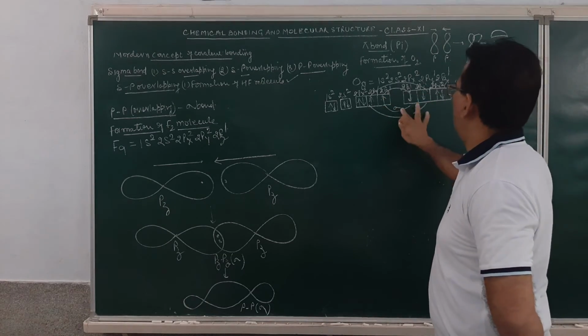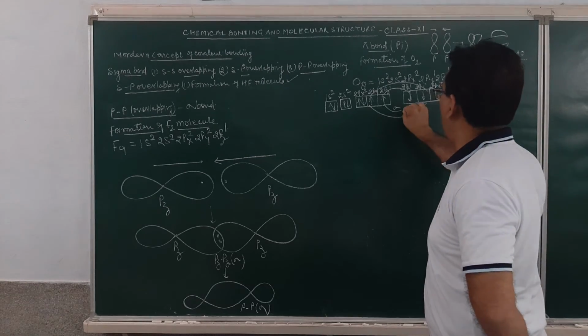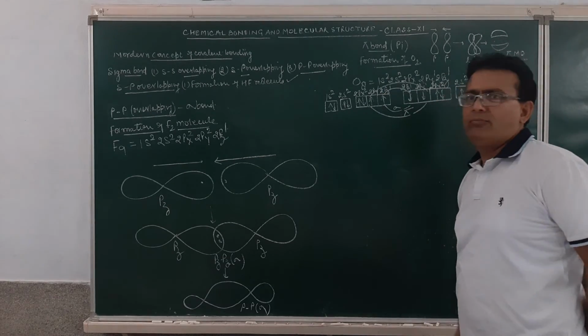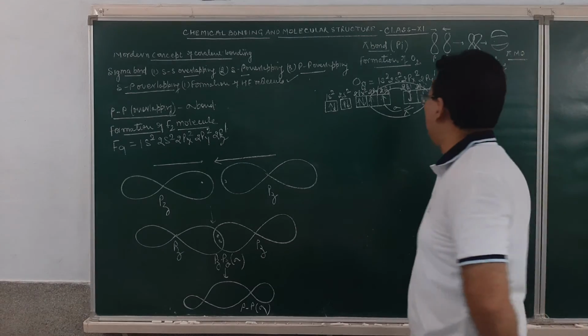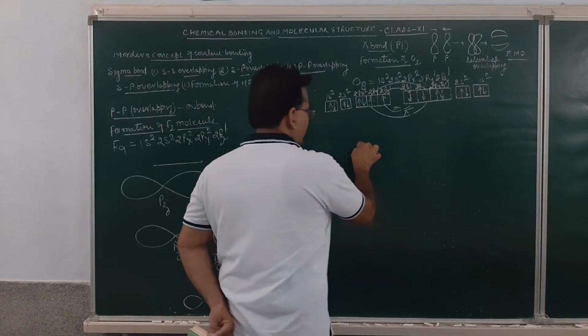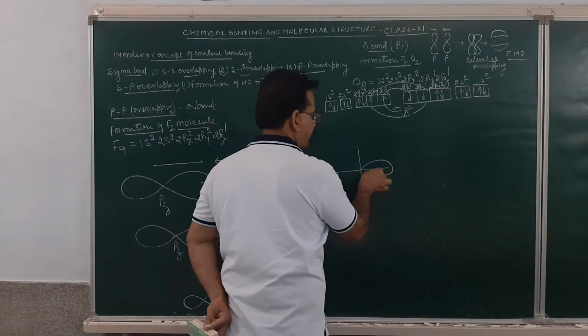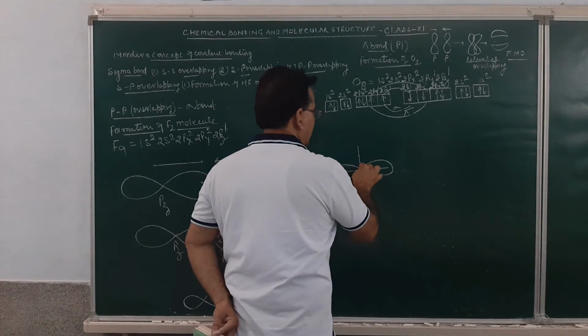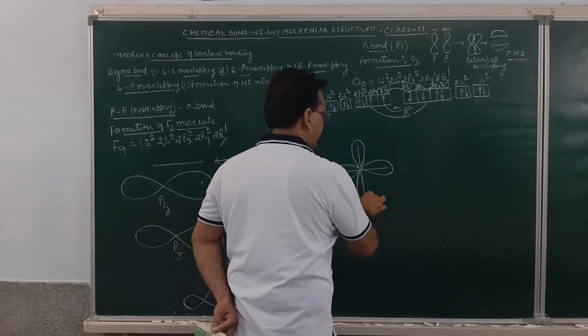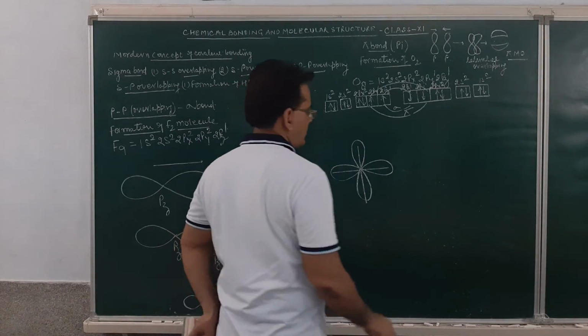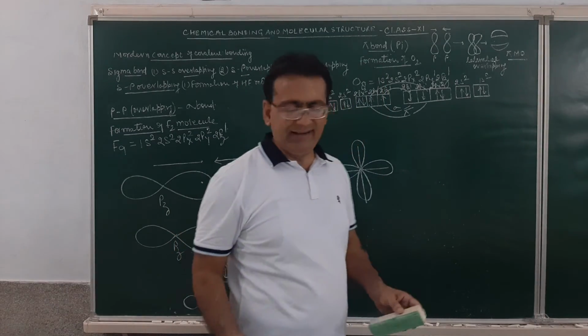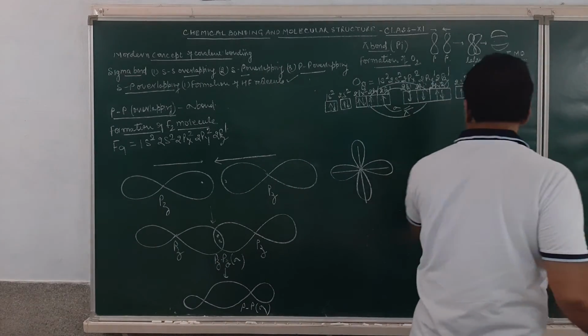This is a sigma bond, and the other will undergo pi bond formation by lateral overlap. What do I mean by this? This is a pz orbital and this is a py atomic orbital. Another atom again has a pz and a py atomic orbital.